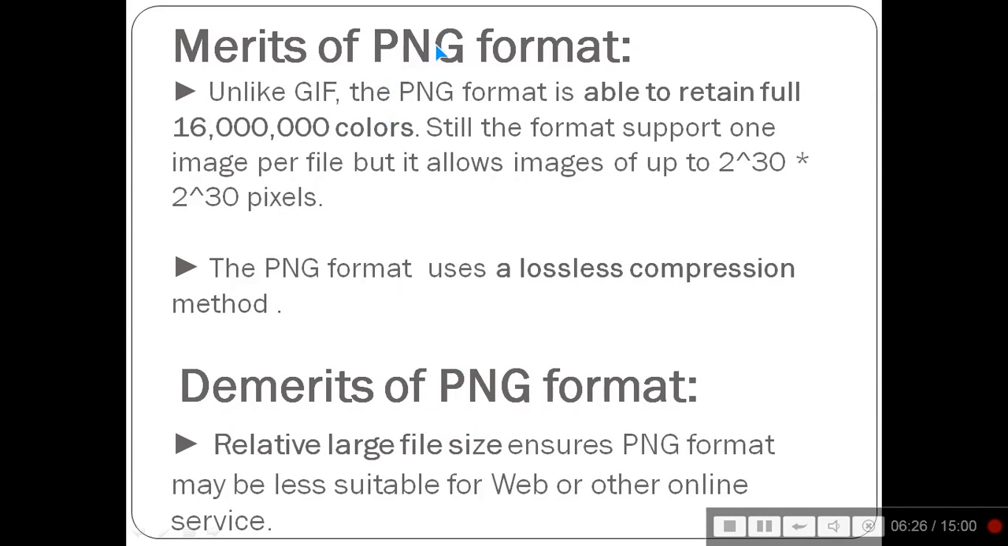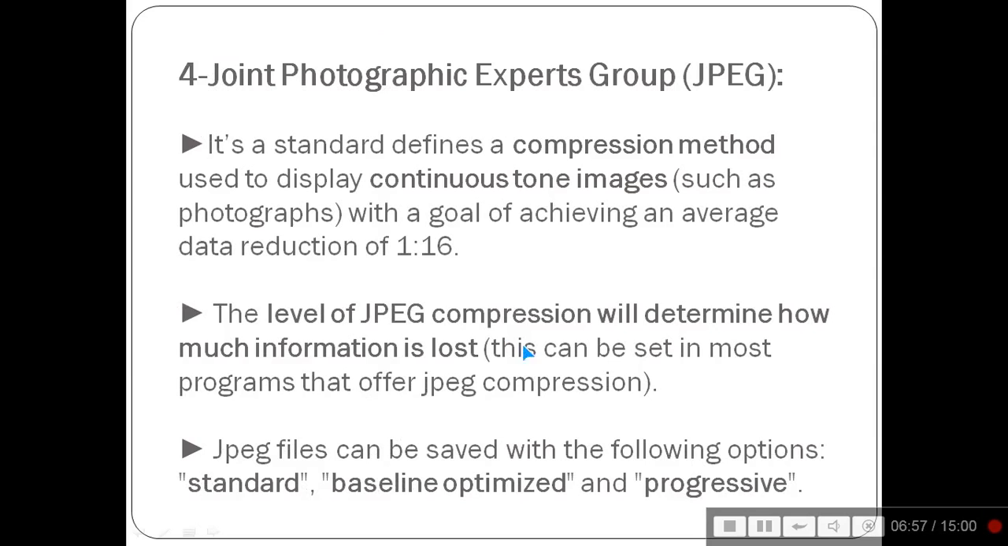Merits of PNG: unlike GIF, it has all 16 million colors. Still, the format supports 1 image per file, but it allows image up to these numbers. The PNG format uses a lossless compression method. Demerits of PNG format: relatively large file size ensures PNG format may be less suitable for web or other online services. That is why there is always a comparison between PNG and GIF.